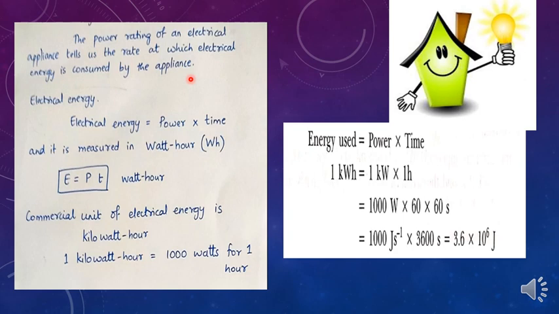When some work is done, isn't it? So it is obvious that electrical energy consumed by an electrical appliance is given by a product of its power rating and the time for which it is used. So you can tell electrical energy is power into time and it is measured in watt hour. Why watt hour? You know that electrical energy is a product of power and time. So power is measured in watts and time is measured in hours here. So electrical energy is measured in watt hour.